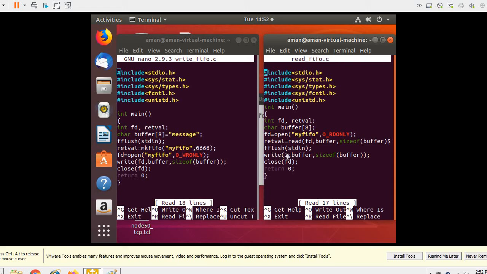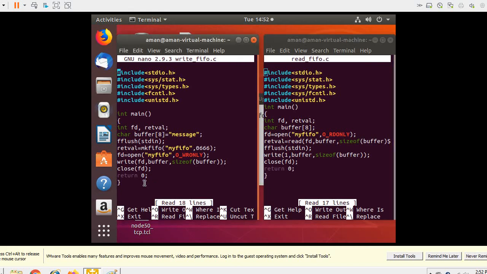One indicates the standard output, that is your terminal screen, on which the contents will be displayed. What do you want to display? The contents which are there in the buffer, and you need to mention the size of this buffer. After that is done, you need to close whatever file descriptors are associated with the object, close all those things, and then you exit the program.